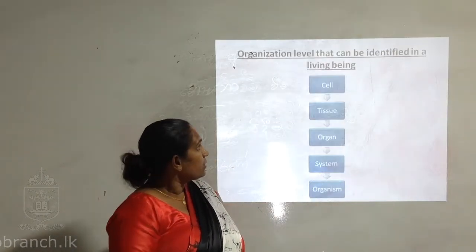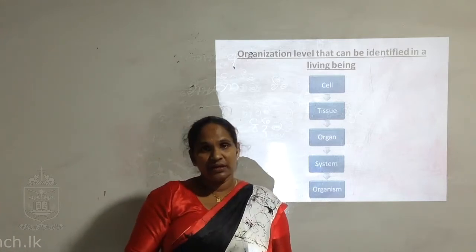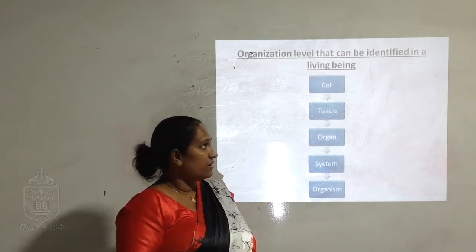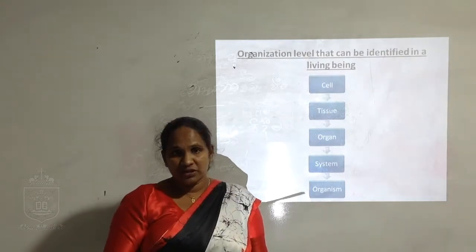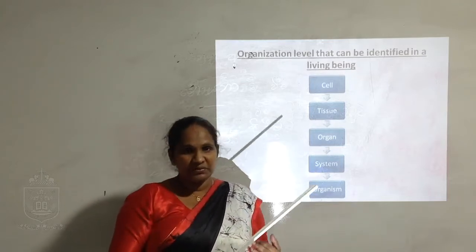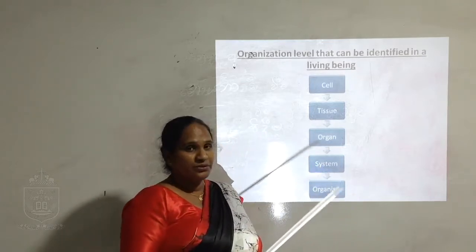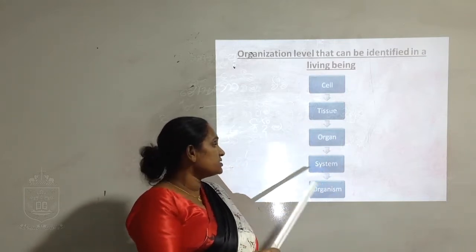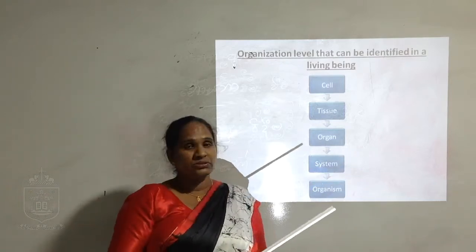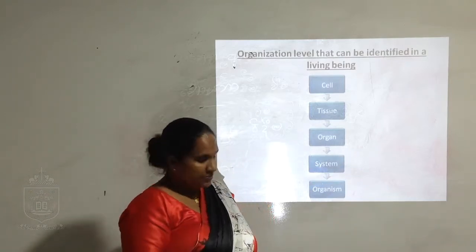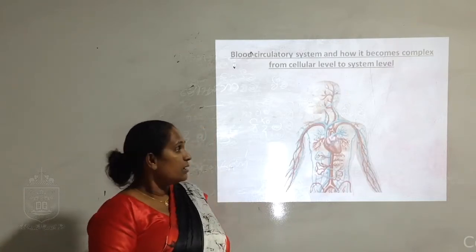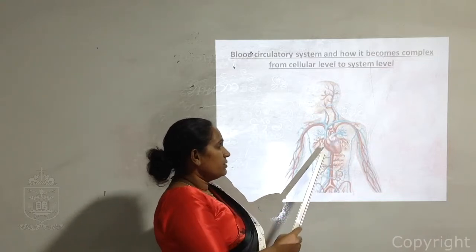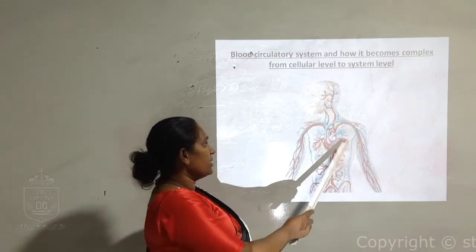Then we will see the organizational level of plant and animal bodies. The cell is the structural and functional unit. Similar types of cells together form the tissue and do a specific function. Tissues together form an organ, organs together form a system, and systems together form the organism. Here this is the human body, especially showing the respiratory system and blood circulatory system.